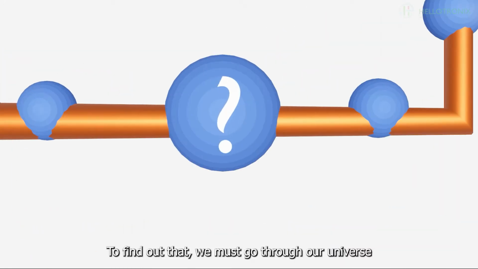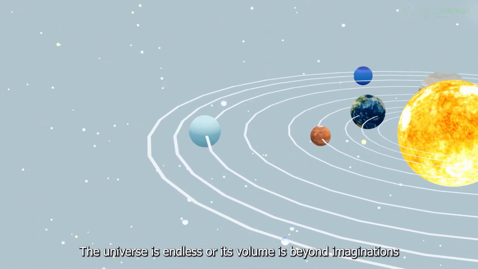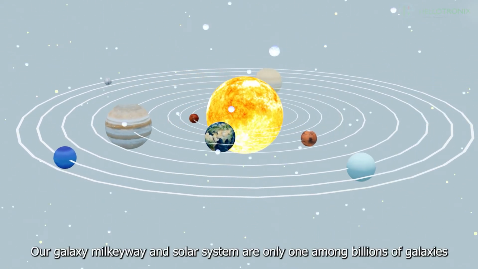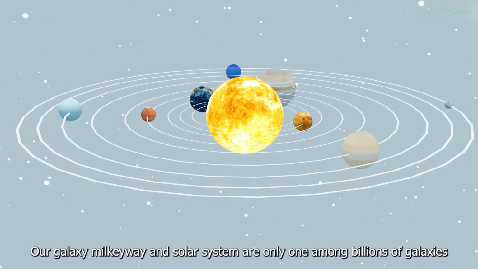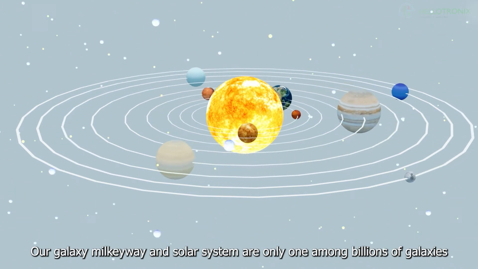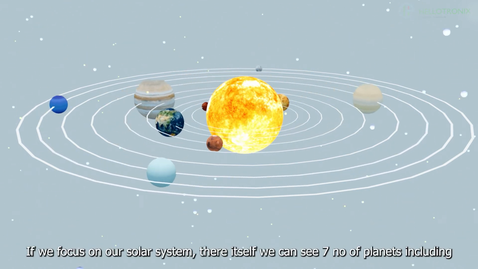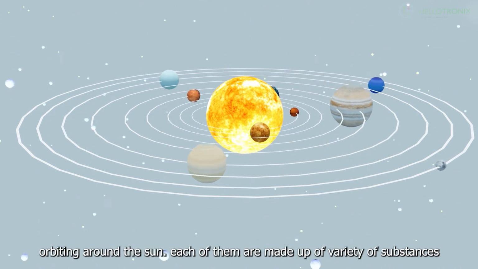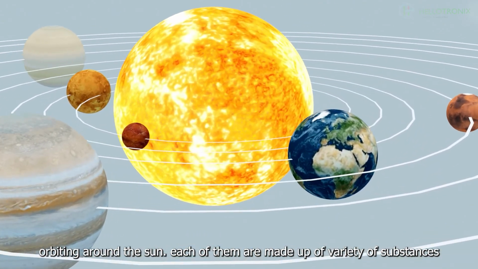To find out that, we must go through our universe and understand its amazing creation. The universe is endless, or its volume is beyond imagination. Our galaxy Milky Way and solar system are only one among billions of galaxies and solar systems in the universe. If we focus on our solar system, there itself we can see 7 planets including our Earth, and their satellites and many more known and unknown substances orbiting around the Sun. Each of them is made up of a variety of substances.